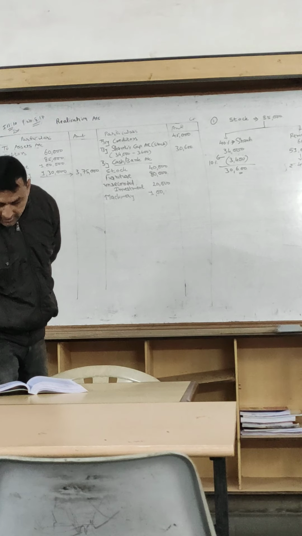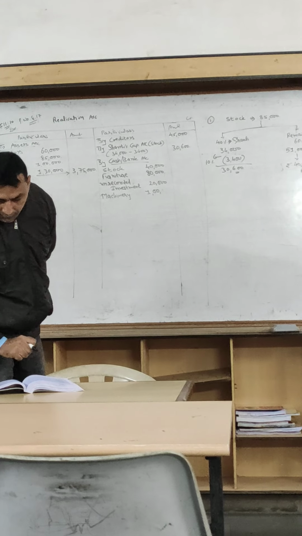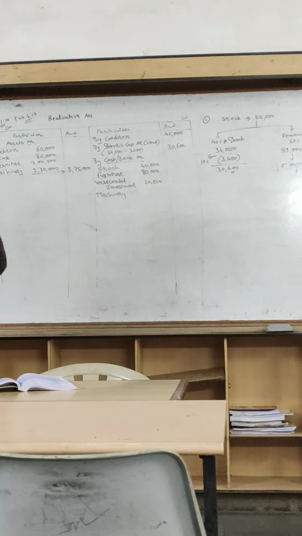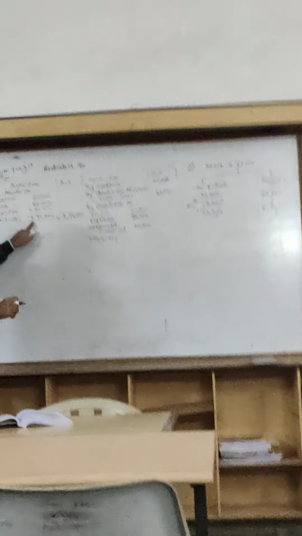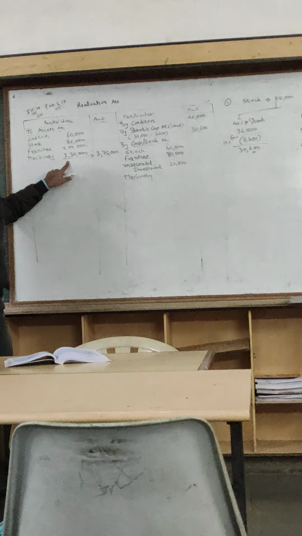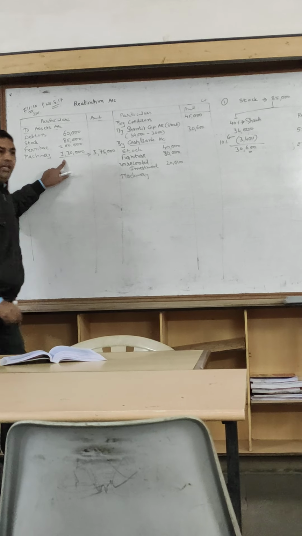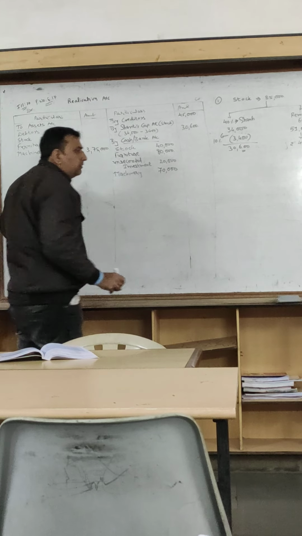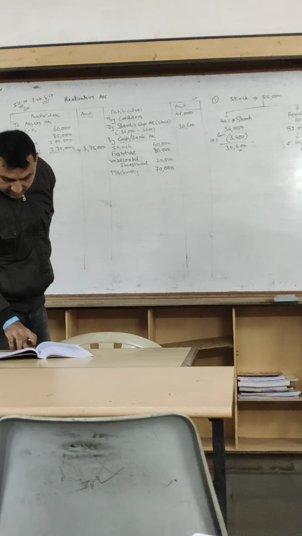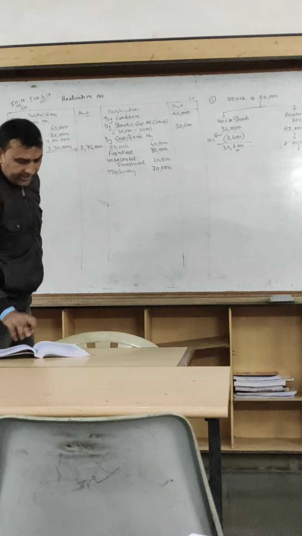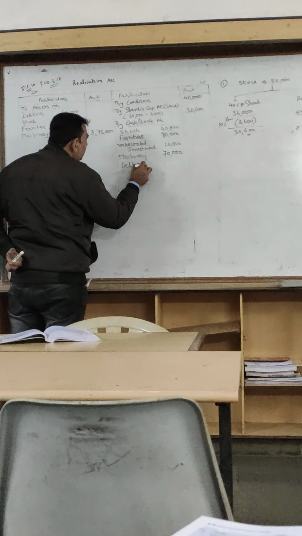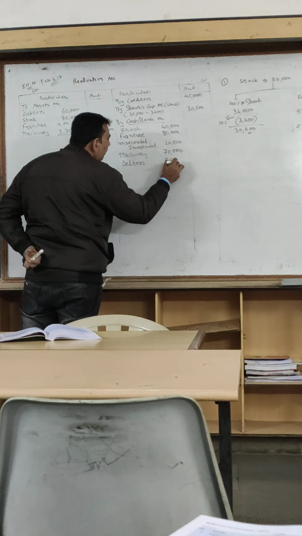No, machinery release, it is given there, at a loss of rupees 60,000. Machinery released at a loss of rupees 60,000. That means whatever the book value is, 1,30,000, and it is released at a loss of 60,000. That means released for rupees 70,000. It is sold for rupees 70,000. Debtors released for 55,000.